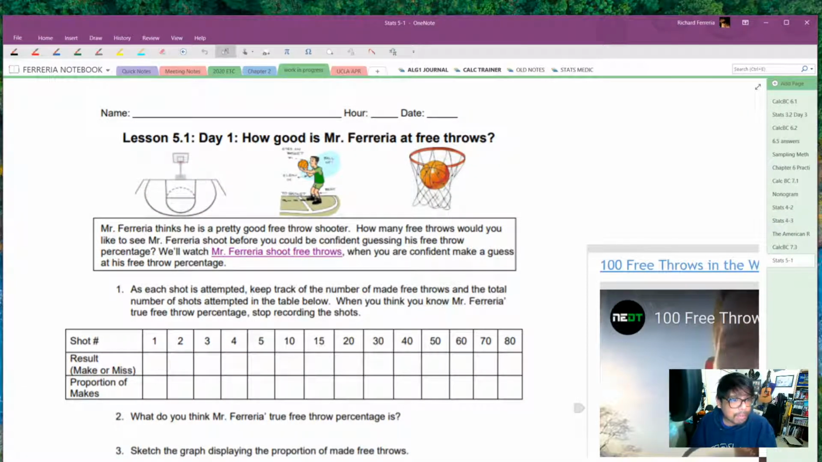Mr. Ferreira thinks he is a pretty good free throw shooter. How many free throws would you like to see Mr. Ferreira shoot before you can be confident about guessing his free throw percentage? We will watch Mr. Ferreira shoot free throws, and then when you're confident, you make a guess at his free throw percentage. Now, a couple of lies here. Number one, I'm shooting this in the middle of the pandemic, so there's no going out and shooting free throws for me. And number two, the person who is going to be shooting this is going to be, let's just take a look at the video,